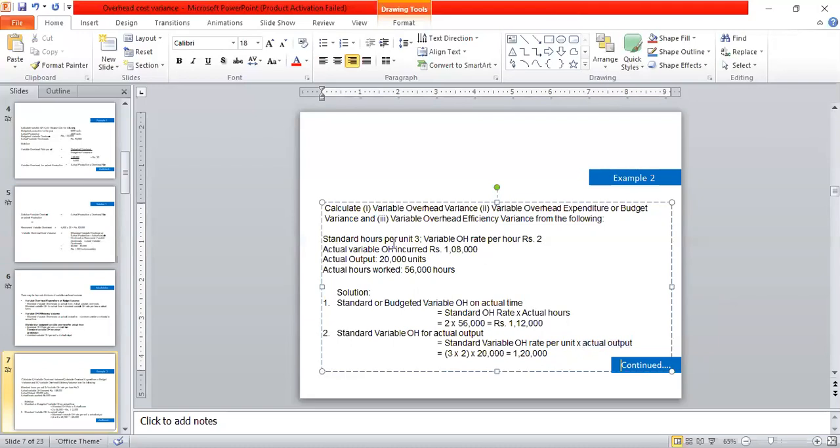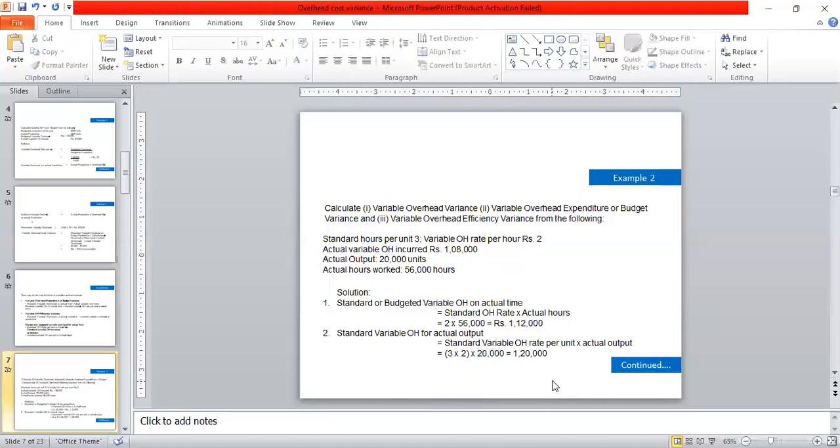Now the per unit standard rate is rupees 6, that is 3 hours into rupees 2, into the actual output of 20,000 units, means the total cost, the standard variable overhead for actual output, is equal to rupees 1,20,000.